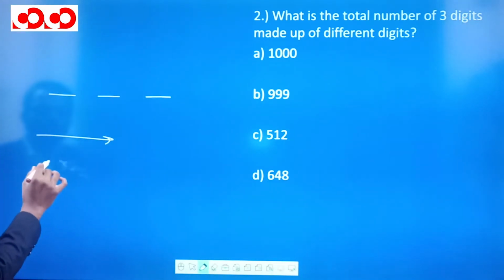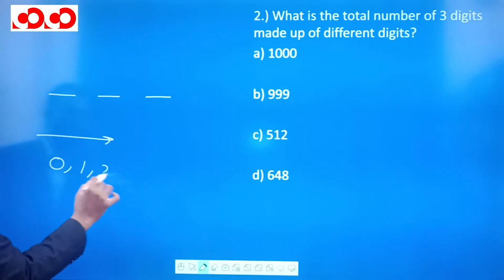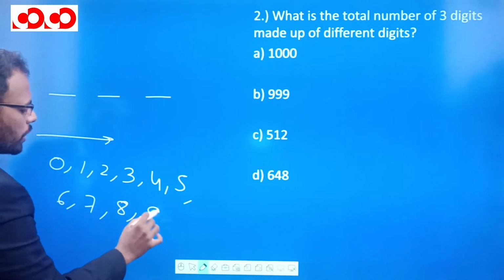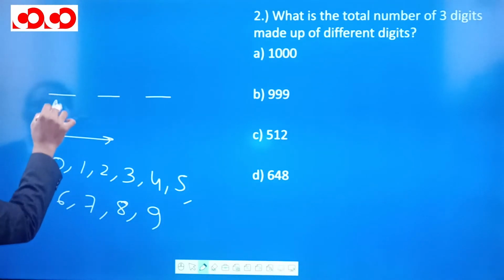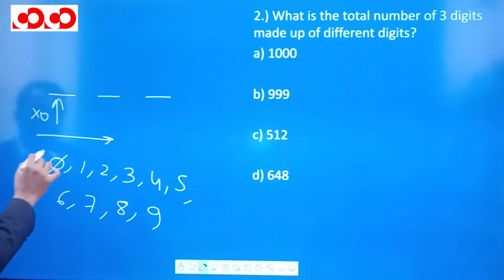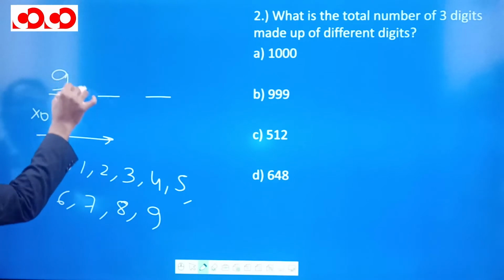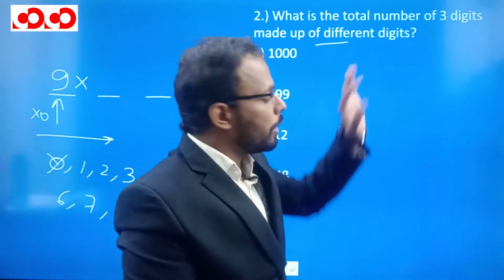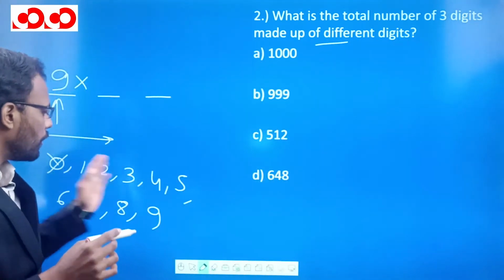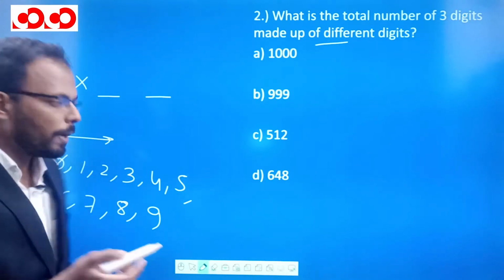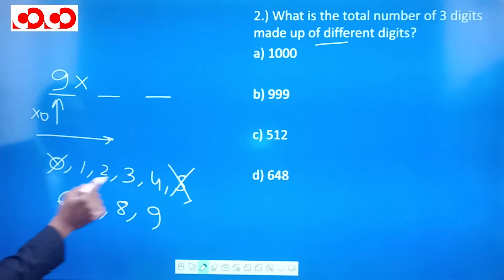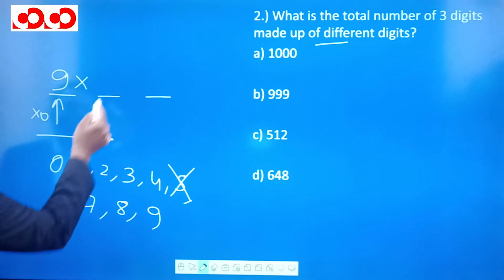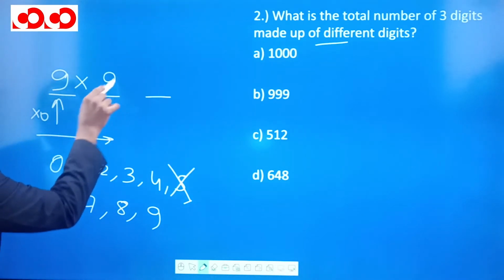If I ask you how many numbers we have: 0, 1, 2, 3, 4, 5, 6, 7, 8 and 9. So there are 10 digits we are having. But over here we cannot put 0. If we cannot put 0, we are left with 9 digits. So we have 9 options over here. And the second place can be filled in how many ways? We have to use different digits. Different means if you have used any one of these digits, that digit cannot come here. For example, if you have used 5 over here, we are left with 1, 2, 3, 4, 6, 7, 8, 9 and with 0 also, because you can use 0 here. So this will be again 9 options.